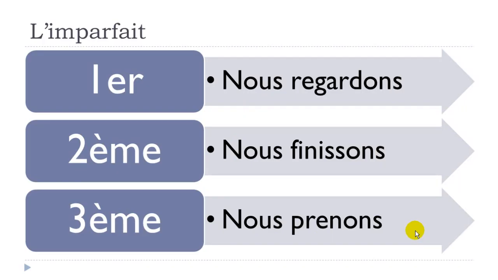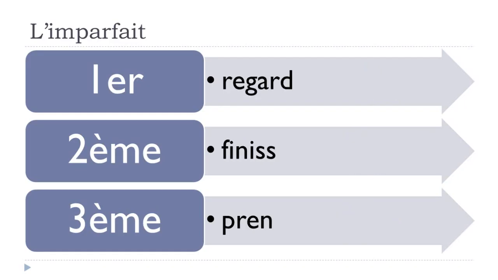So the reason why I wanted you to see the nous form is just because that's the form we will use to construct the imparfait. Okay, so the thing will be to take away the ending of nous. And the ending of nous, it's ons. Like you saw here, here, and here. So the idea is that this ending, you will take it away. Okay? Then, that's the thing we will keep.